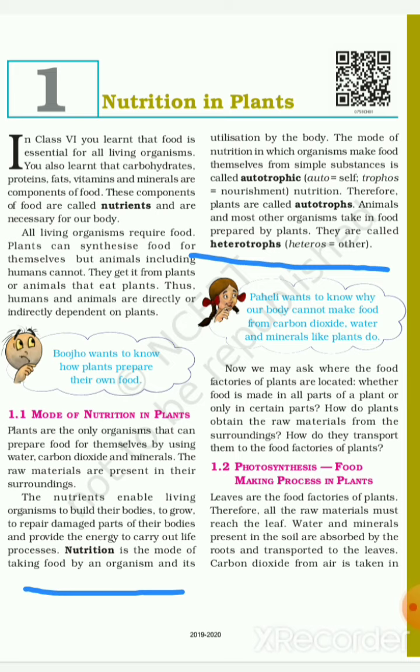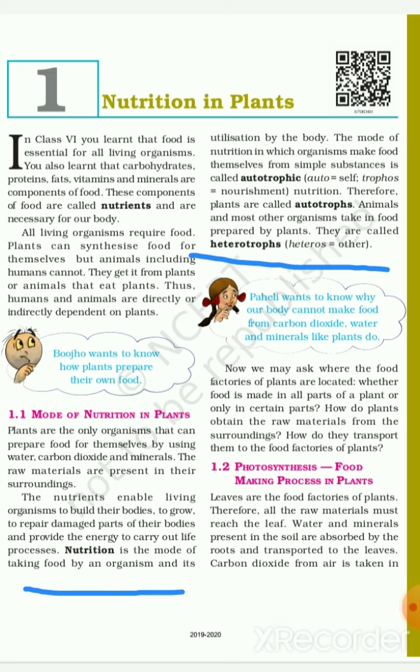The mode of nutrition in which organisms make food for themselves from simple substances is called autotrophic nutrition. In autotrophic, auto means self and troph means nourishment. Therefore, plants are called autotrophs because they make their food by themselves.